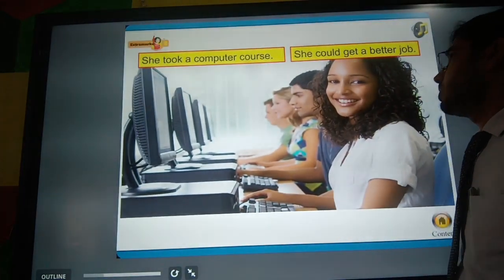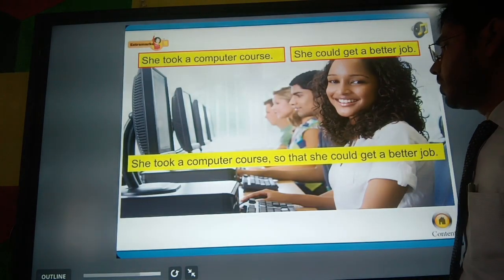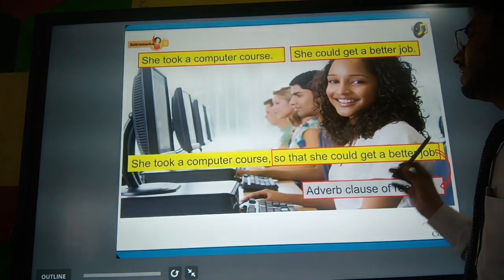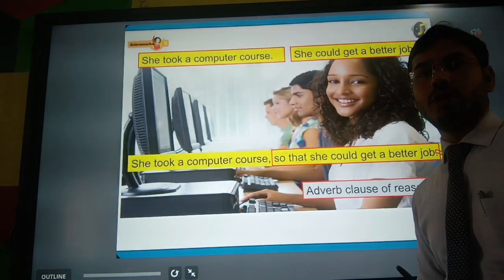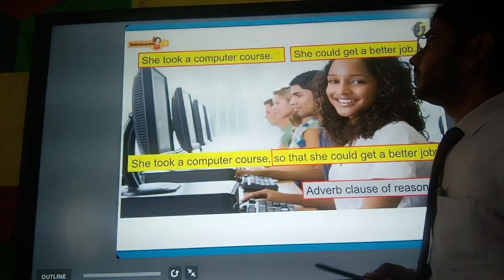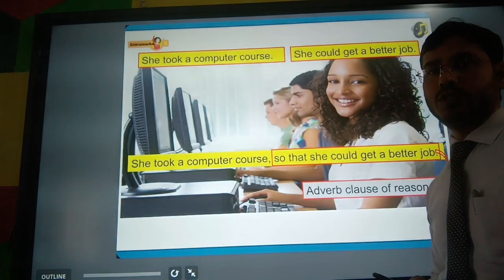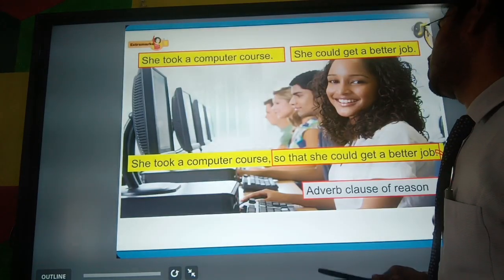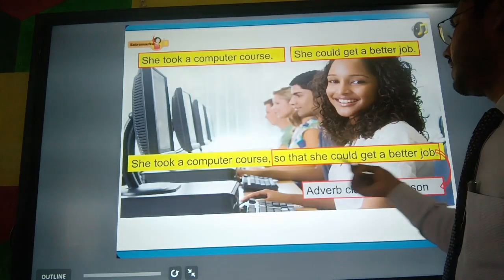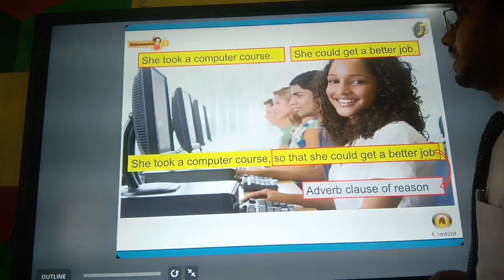She took a computer course. She could get a better job. She took a computer course so that she could get a better job. So here we can see the reason. Adverb clause of reason. So here reason has been mentioned. She could get a better job. Why could she get a better job? Because she took a computer course. So she will be able to get a better job. So here you can see that in this sentence, the adverb clause has been placed at the end of the sentence.